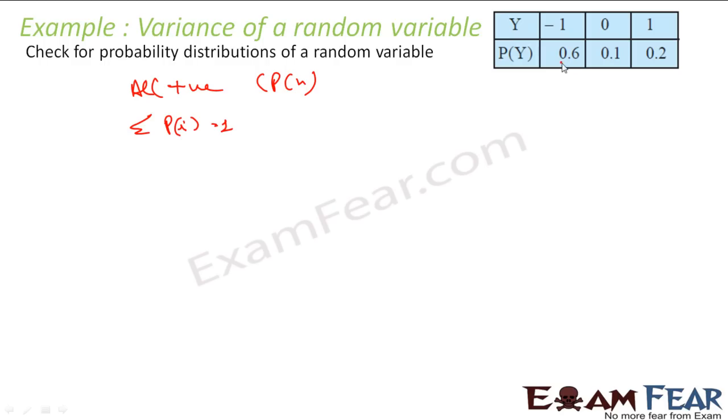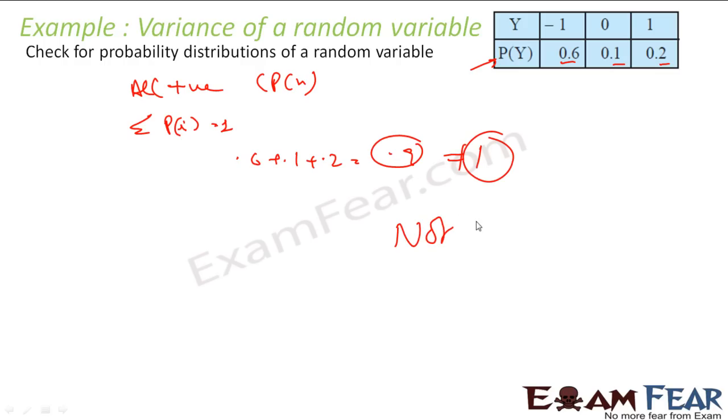So if you see, all the px are positive. Don't confuse with the value of y. We are looking only for the px values. Now the second test, you add all these, 0.6 plus 0.1 plus 0.2, you get 0.9, and 0.9 is not equal to 1. Since it is not equal to 1, it is not a random variable. Correct? A very simple check.